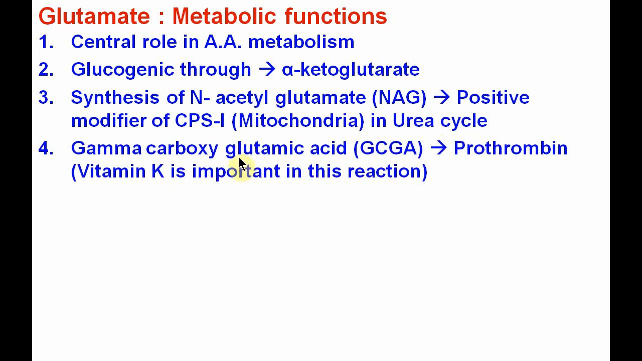Fourth is gamma carboxyglutamic acid of prothrombin. Prothrombin has glutamic acid in which a carboxy group is added at the gamma carbon, and this addition requires vitamin K as a coenzyme. So vitamin K plays a very important role in this reaction. It is helpful in the clotting process.